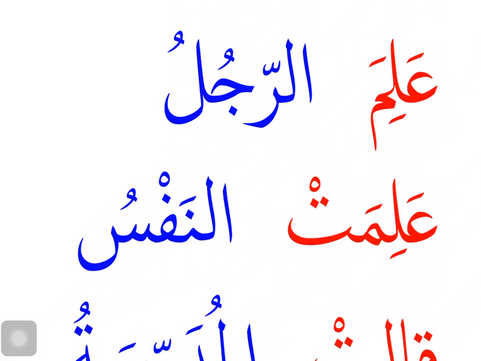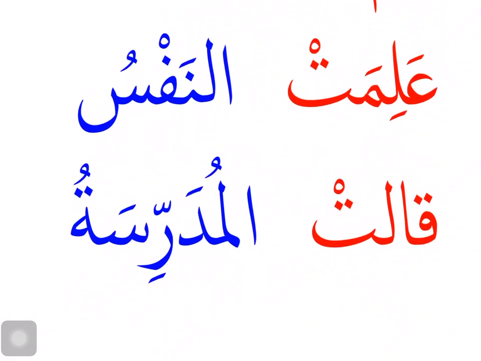An-nafsu is a noun after the verb in rafa' status. This is my fa'il. When I find an outside fa'il, I remove the pronoun which was within the verb when translating. So "she" is no longer needed. An-nafs knew, the soul knew. Qalat al-mudarrisatu. Qalat is the feminine form of the verb, "she said," but I find its doer outside, al-mudarrisatu, so I don't need the word "she," I'll say "the teacher said."